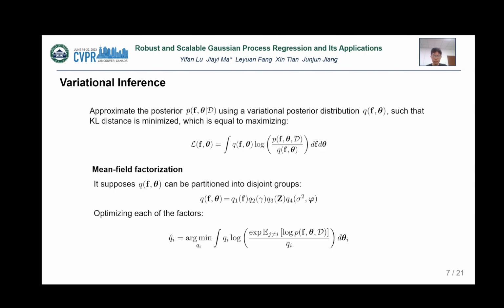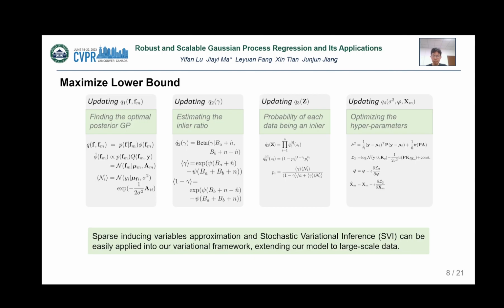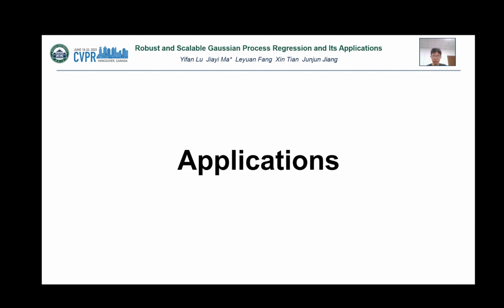With this factorization, the maximization of the lower bound is obtained by optimizing each of the factors. The above bound in mean field factorization can be optimized using the coordinate ascent technique. We have derived closed-form expressions for every factor update. Sparse inducing variables approximation and stochastic variational inference can be easily applied in our variational framework, extending our model to large-scale data. We next introduce two real-world applications for our robust GPR model.